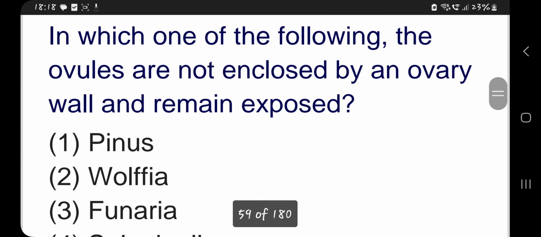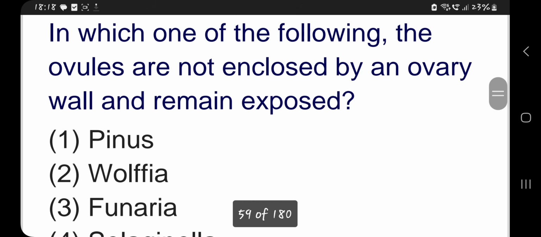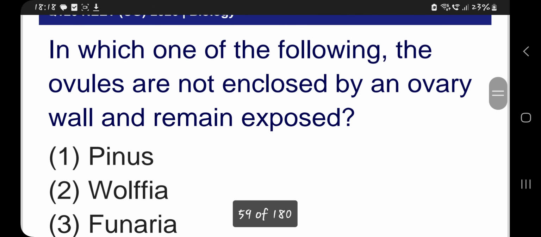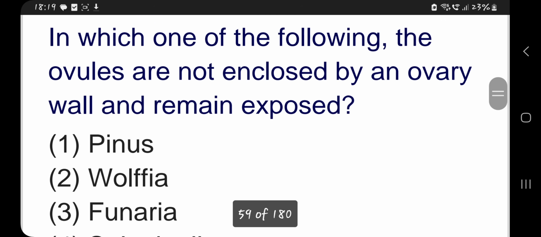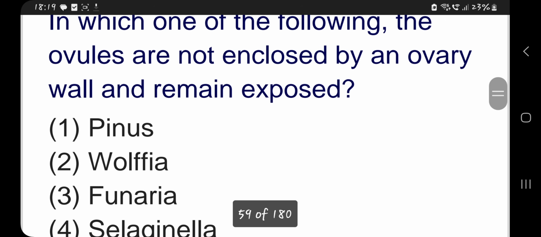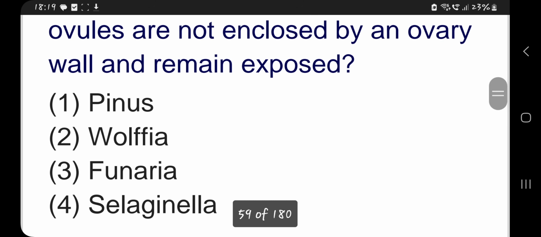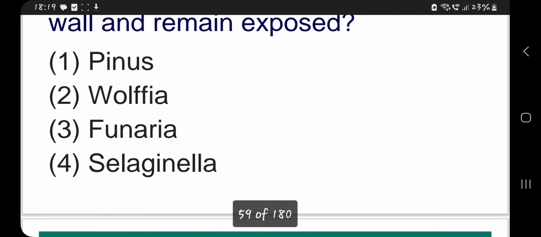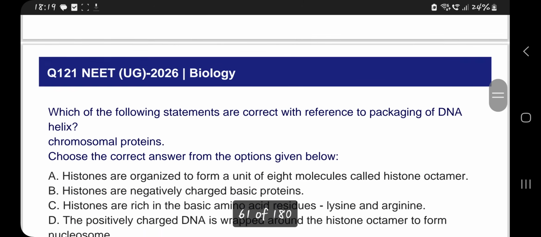In which of the following the ovules are not enclosed by an ovary wall and remain exposed? It is in Pinus. Pinus is Gymnosperm. Wolffia is Angiosperm. Funaria is bryophyte. Selaginella is pteridophyte. So Pinus is naked seeded plant. So Pinus is the correct answer.